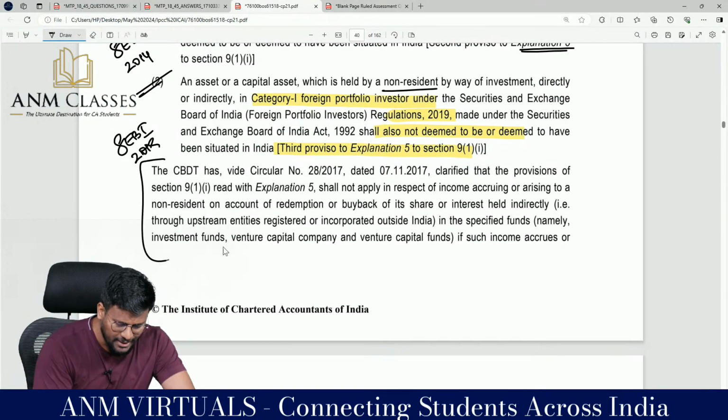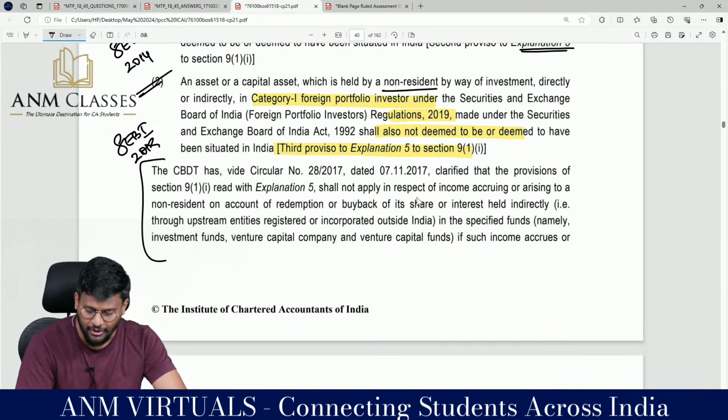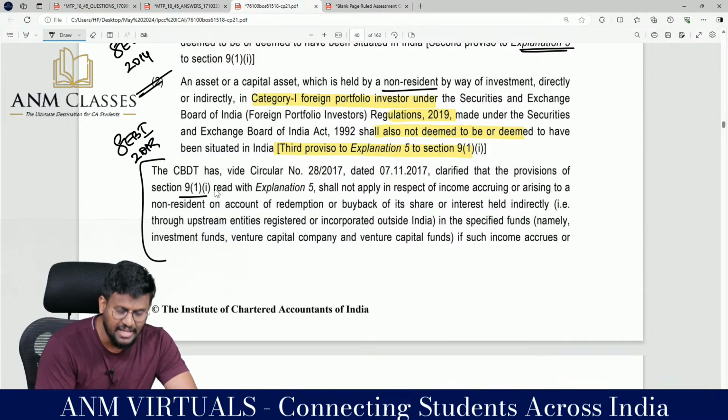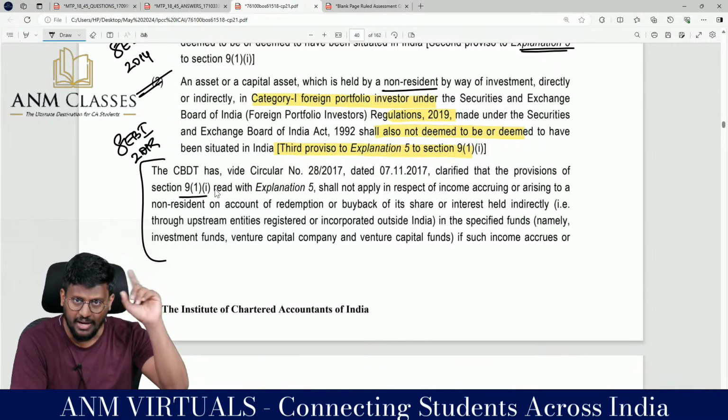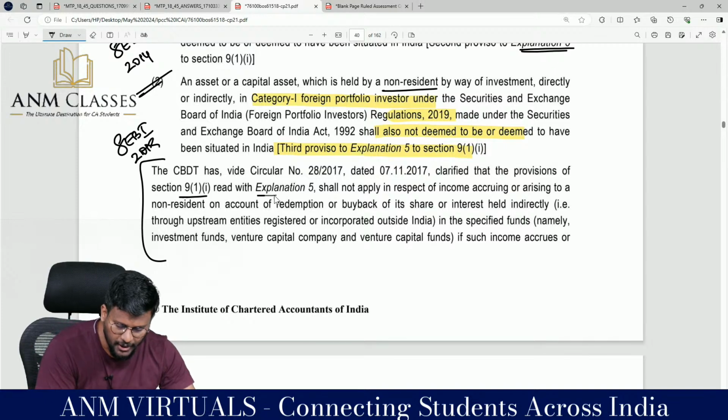So CBDT vide circular number something clarified that the provisions of section 9 subsection 1 clause 1, highlighted the root, read with Explanation 5.